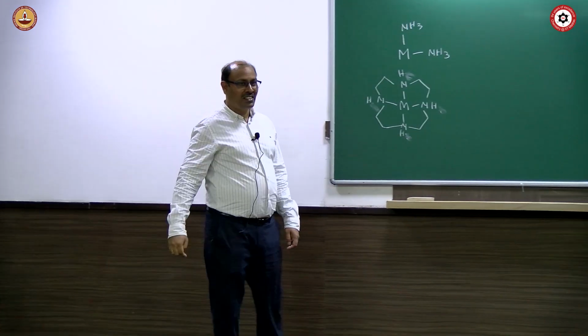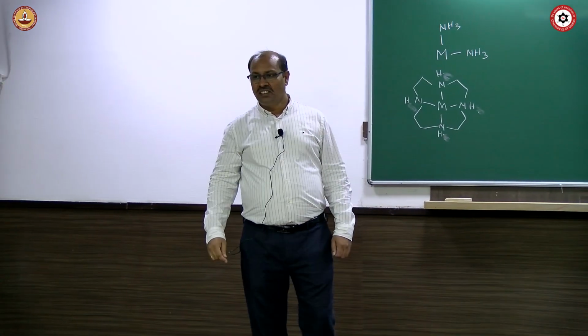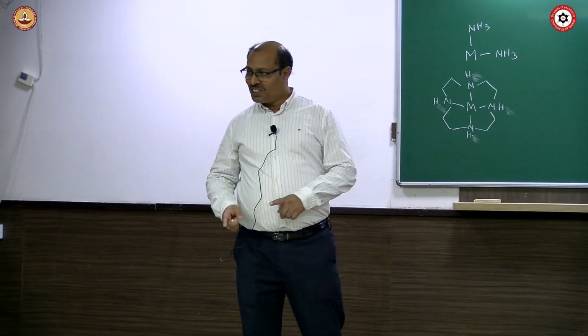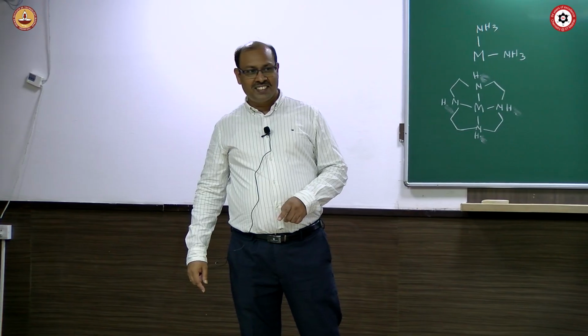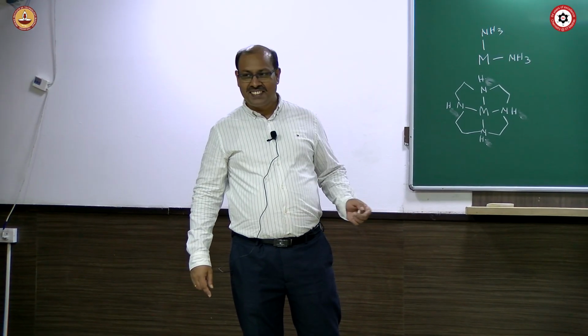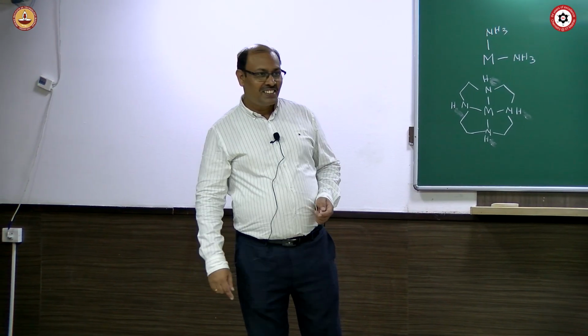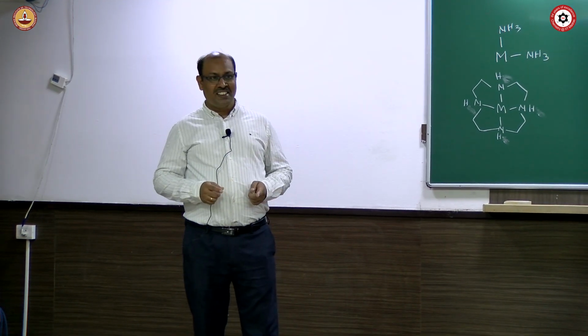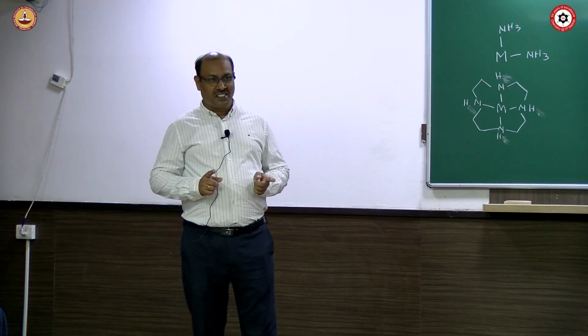This one, the previous one tetradentate. This one, count. The previous one tetradentate, this also tetradentate, but there is a difference.